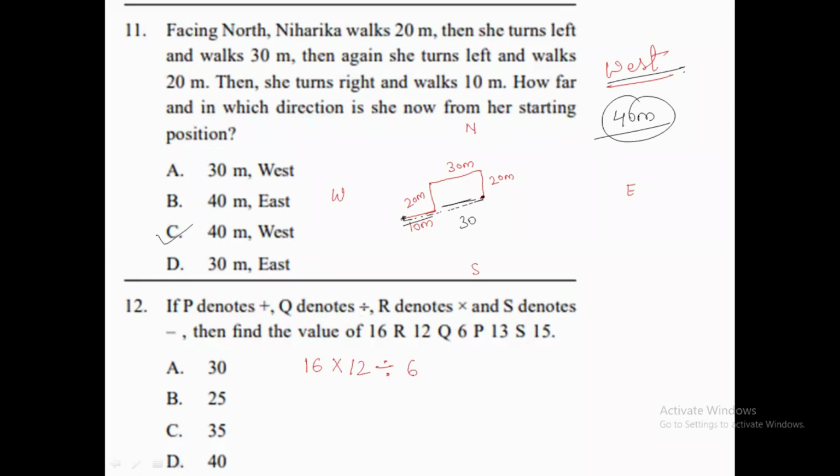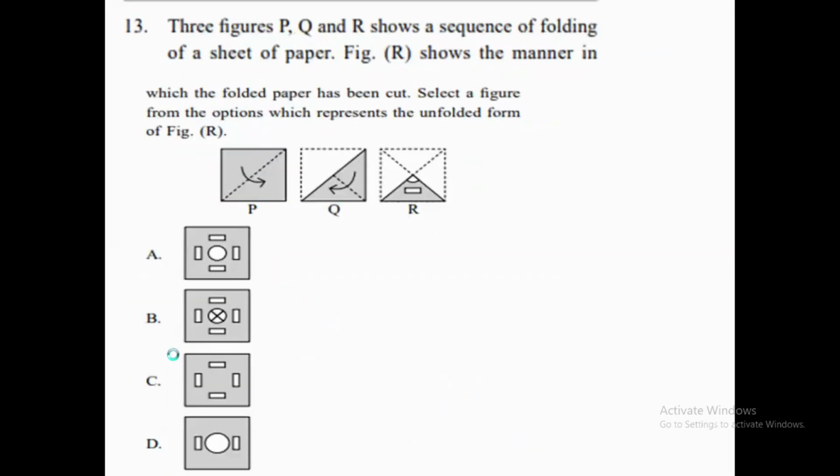Then P denotes plus, so we will put a plus sign over here. Then 13 will be there. Then S denotes subtraction, so we will put a subtraction sign over here. Then 15. Okay, now we need to solve it. So let's solve it. What are we getting? 12 divided by 6 is 2 only. So 32 plus 13 is equal to 45. 45 minus 15 will give us 30. So the answer should be option number A, 30. Understood? Okay, let's move to the next question.